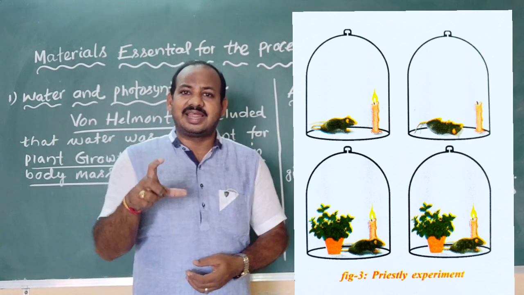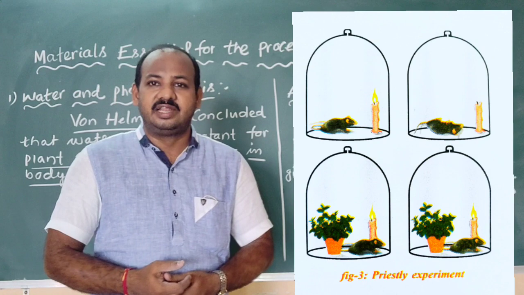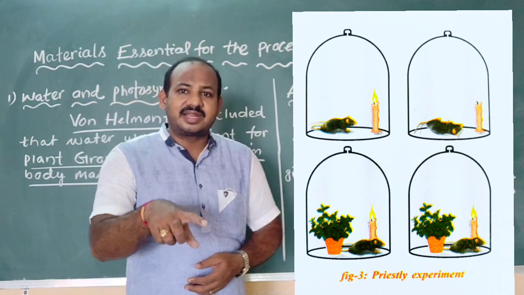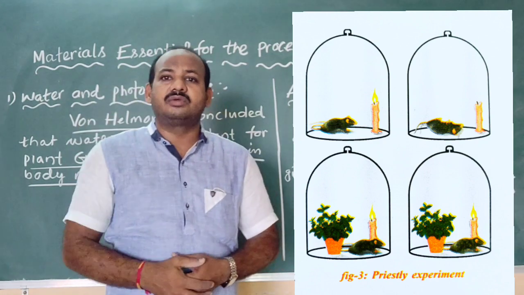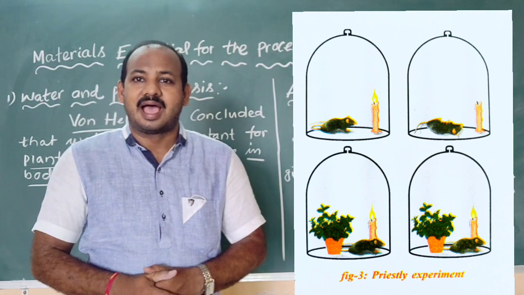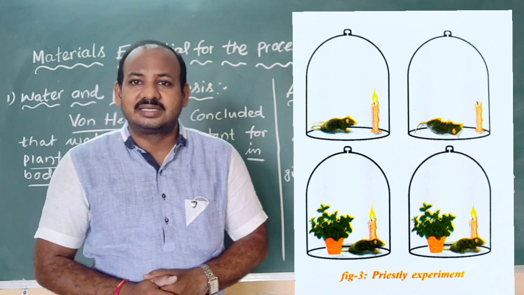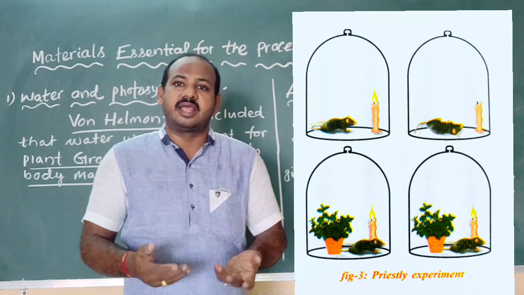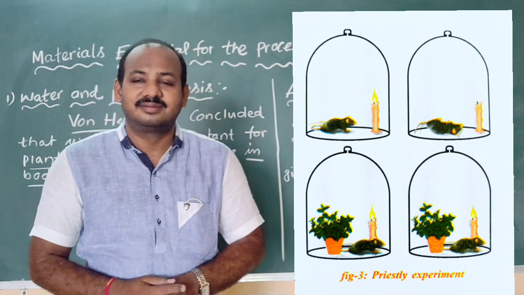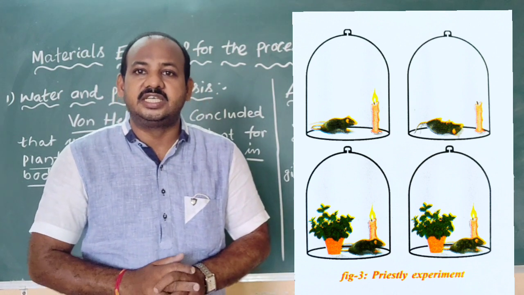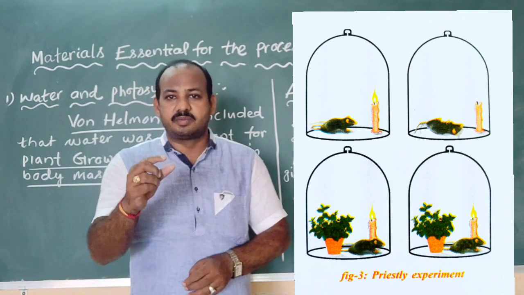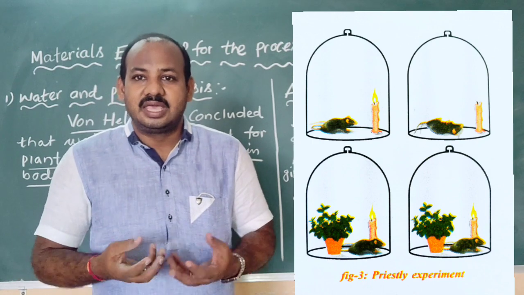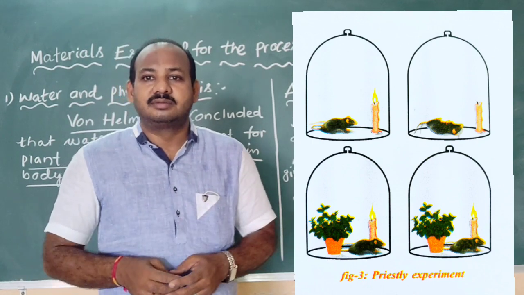Similarly, he took a rat, a living animal, and covered the rat with a bell jar. After some time, the rat felt suffocation, and after some time the rat died because of asphyxiation, because it did not receive the gas.